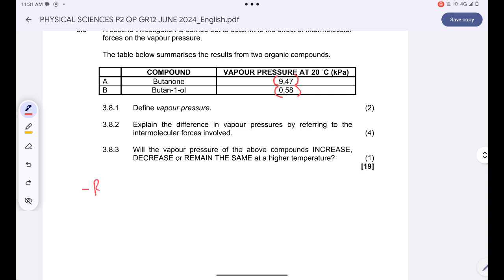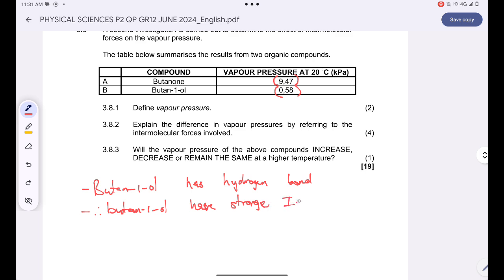Okay, we'll simply say butane-1-ol has hydrogen bond. Ne? So therefore, butane-1-ol has stronger intermolecular forces compared to butanone.